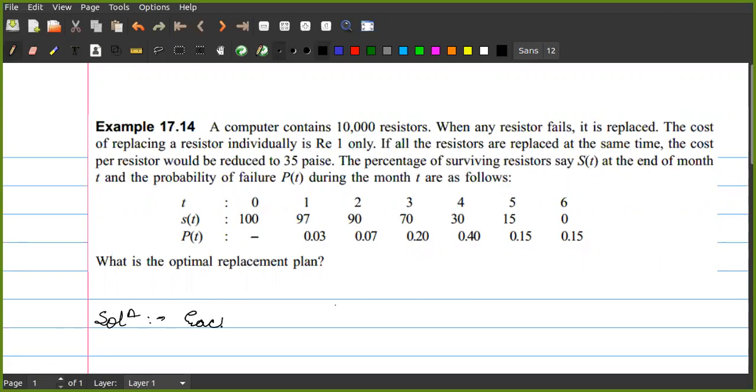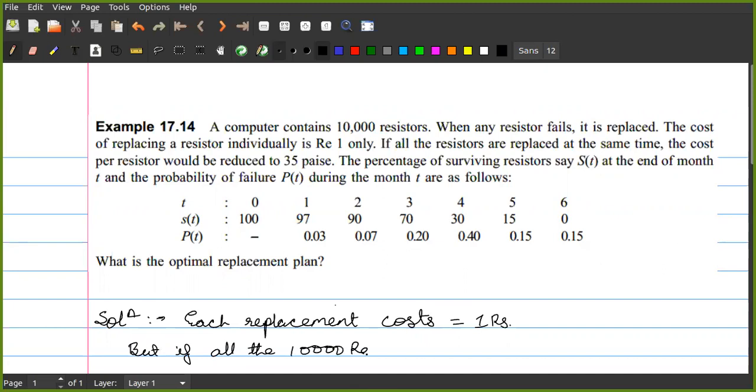Each replacement costs 1 rupee. But if all the 10,000 resistors are replaced, then the cost is 0.35 rupees, that is 35 paise only.